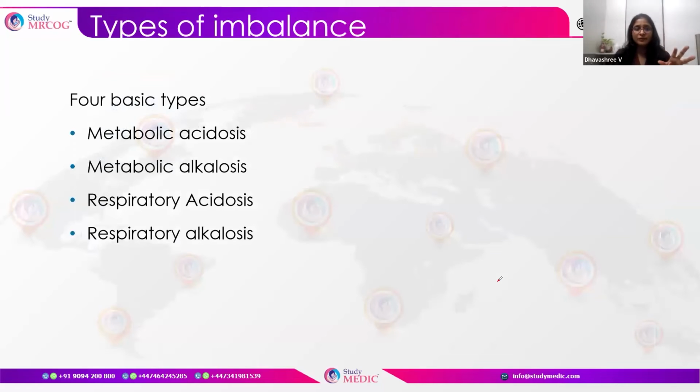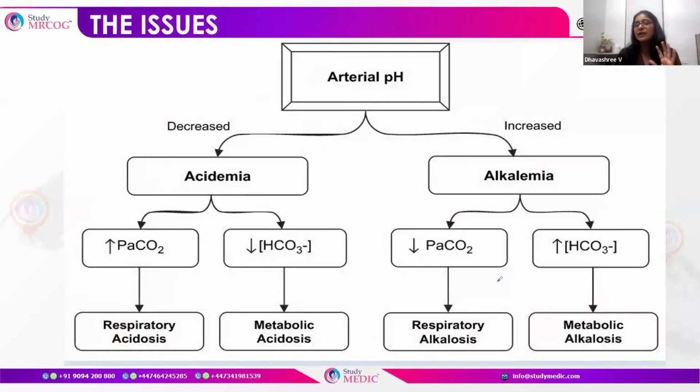So what are the types of imbalance? There are 4 basic types: metabolic acidosis, metabolic alkalosis, respiratory acidosis, and respiratory alkalosis. Let us go into each one separately. Arterial pH, we all know, is 7.35 to 7.45. When the pH is reduced, we call it acidosis. When the pH is increased, we call it alkalosis.